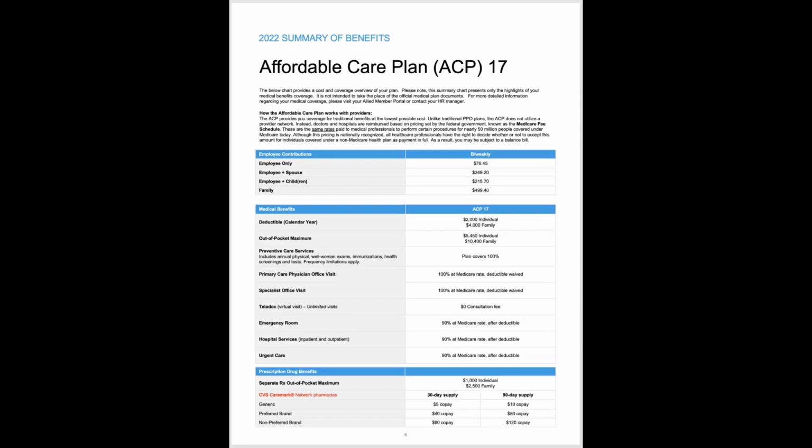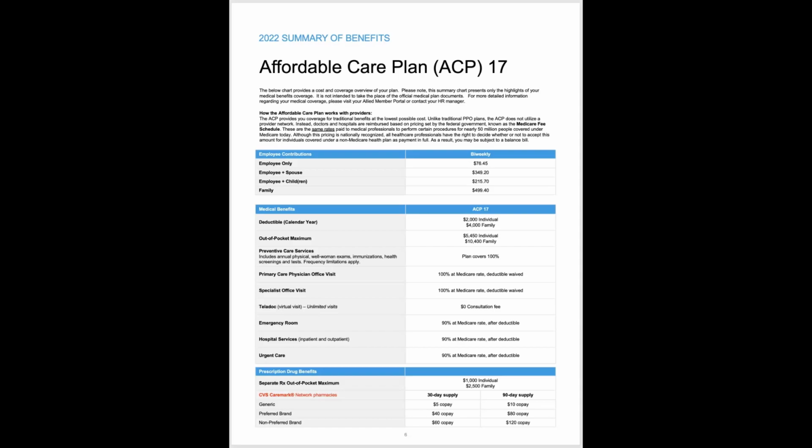The next plan we're going to talk about is called the Affordable Care Plan. And this is called the Affordable Care Plan Option 17, or ACP 17. So this plan works a little bit differently than some of the more traditional plans we'll talk about shortly. This plan has a deductible of $2,000 for individual, $4,000 for family, but it does not apply with every benefit.